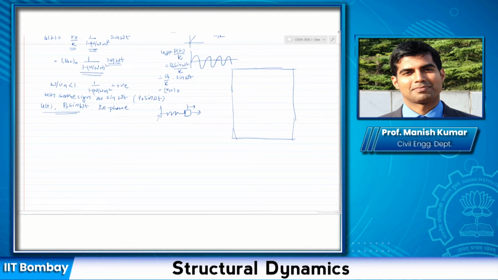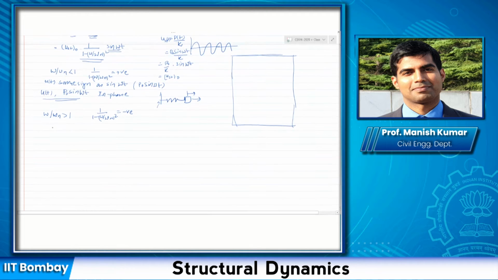Okay, and the second case would be when omega by omega n is actually greater than 1. In that case, this quantity here would be negative. Okay, and u(t) would have opposite sign. It would have opposite sign than p(t). Okay, in that case, they are called out of phase.